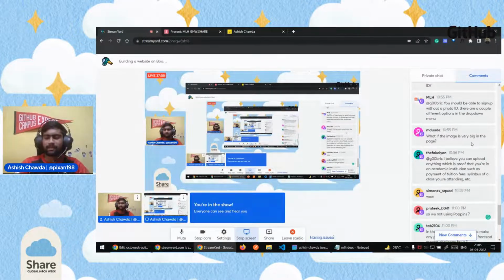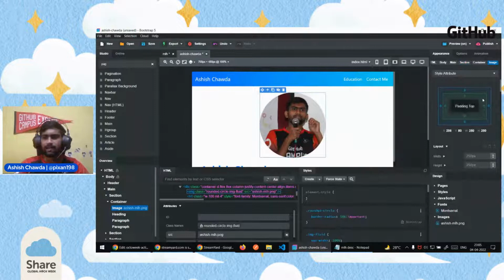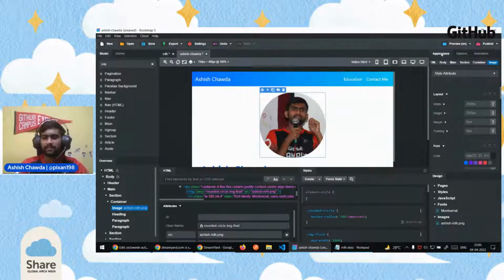If the image is very big in the page, what you can do is click on the image. I'll also show you. If you click on the image and go to the appearance section, you can see that there are four options here: width, height, margin, and padding. So you can modify the width of that image.